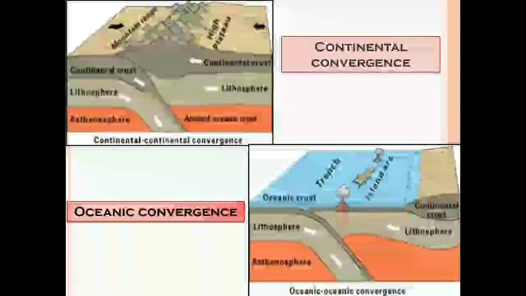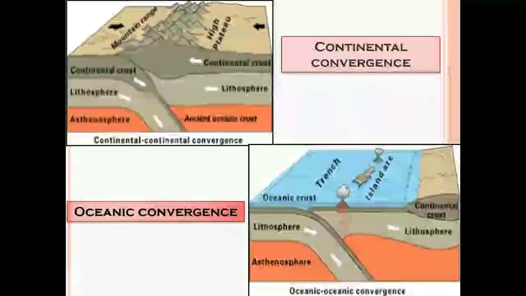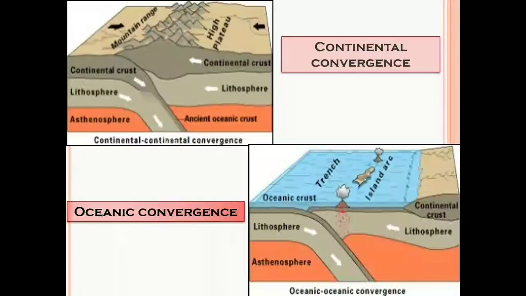See, the first picture shows at the very bottom the last layer, the asthenosphere, that is ancient oceanic crust. Above that you can see the lithosphere, and at the topmost you can see continental crust, and on that you can see mountain ranges and high plateaus. These are the continental convergence.